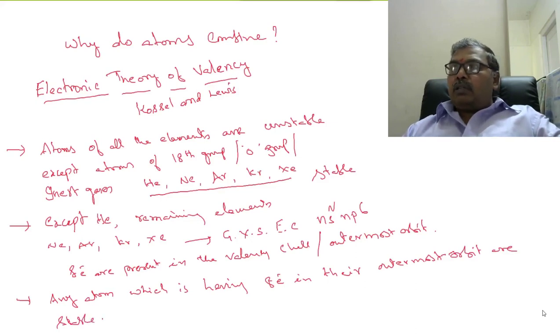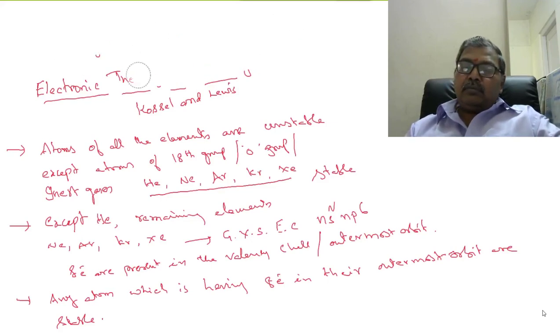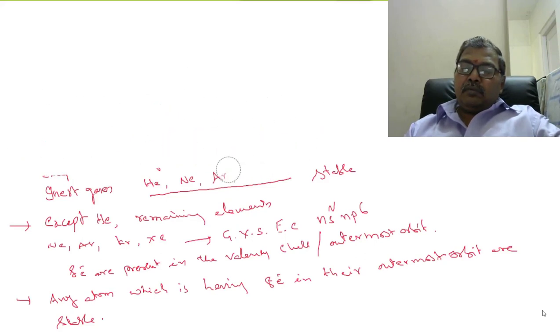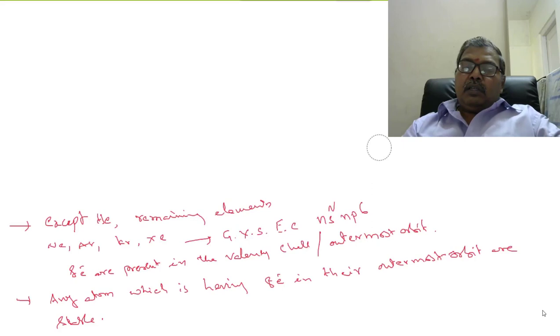See, atoms of other elements do not have 8 electrons in the valency shell, right? For example, sodium has the configuration 2, 8, 1. Magnesium, 2, 8, 2.